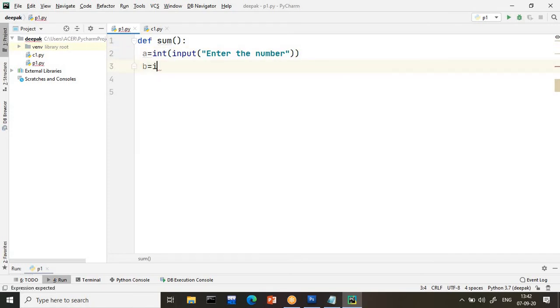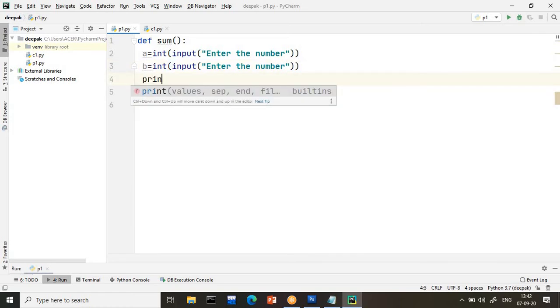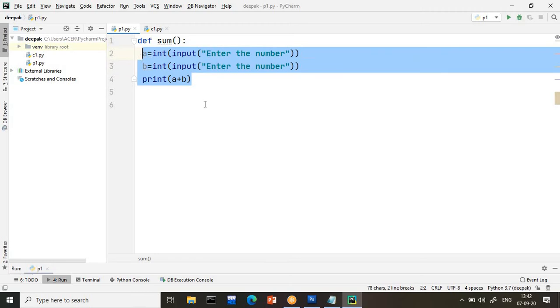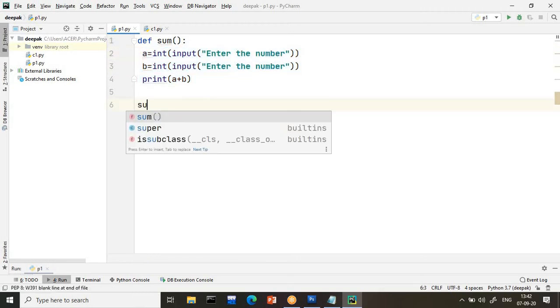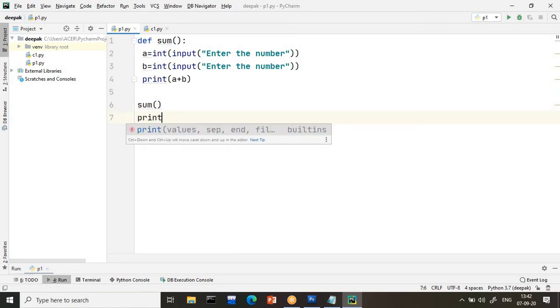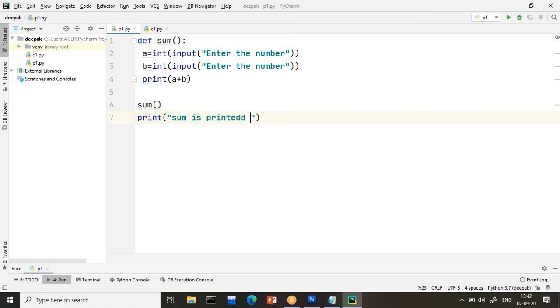Second, b is equals to int of input, enter the number. Nothing but I am entering the second number. Then I wanted to print the sum. I will write print a plus b. Now here I am writing 3 statements, and I want to call these 3 statements multiple times. I will call sum. If you want to do some task, you can write some logic. I am writing here: sum is printed first time.